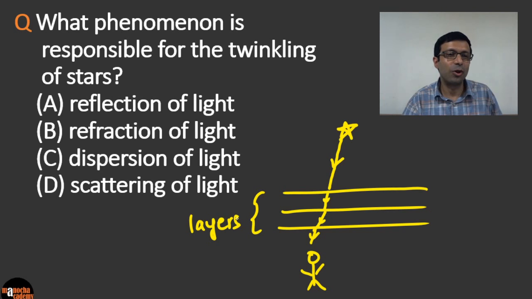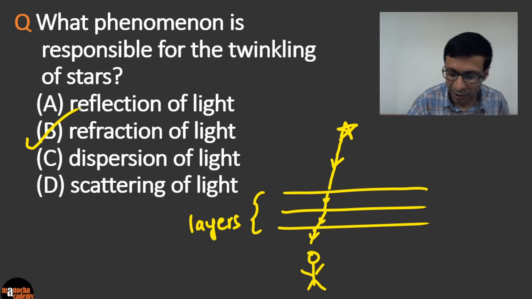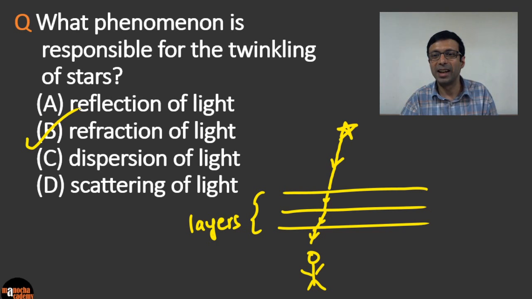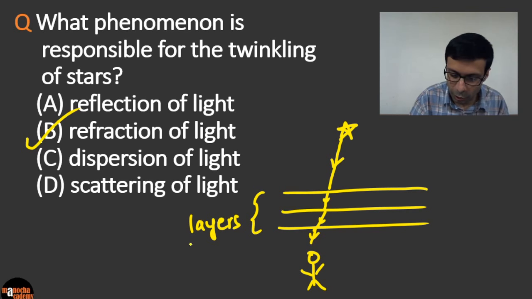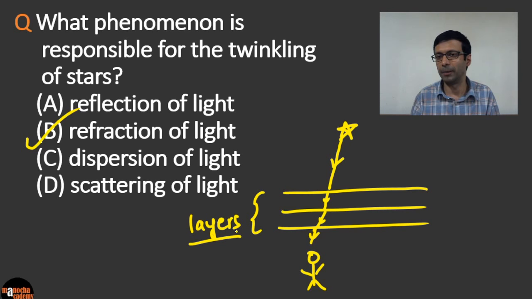Good. So I see a lot of you are answering the right answer here in the chat. So it is due to the refraction of light, because we know that light bends, and it is the refraction of light phenomena that causes the twinkling of stars. And why is that? Because these layers of the atmosphere, the layers we've shown here, are not stationary. Their density keeps changing, the layers keep moving, their temperature changes, and so the rays of light do not follow one fixed path.